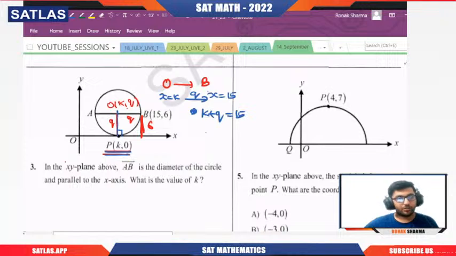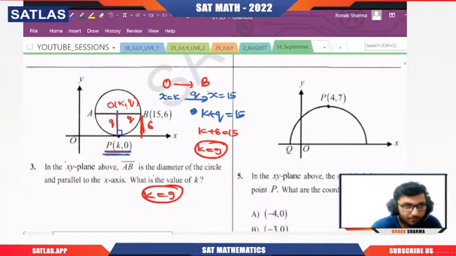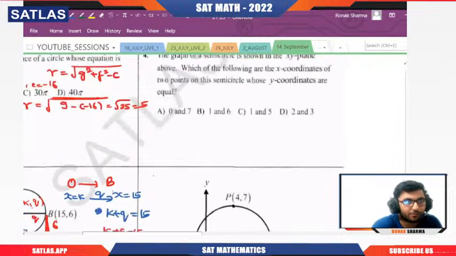So q is 6, so k plus 6 is 15. So k is 9. Using just some simple properties, we get the value of k, which is 9. The radius is 6 for that question.